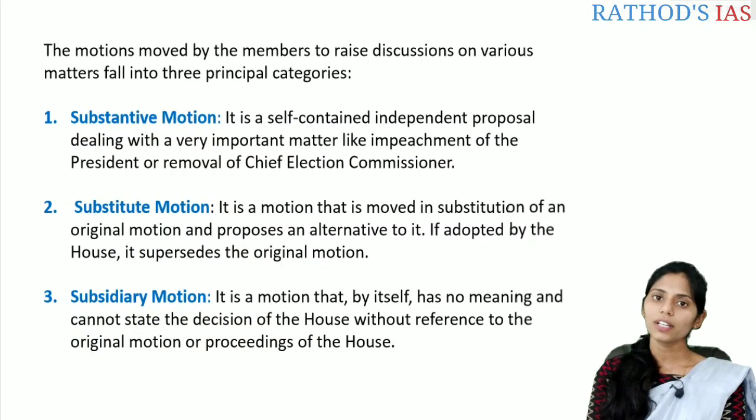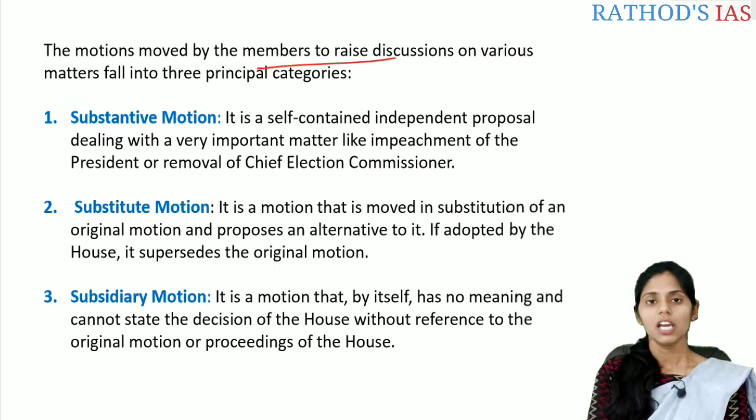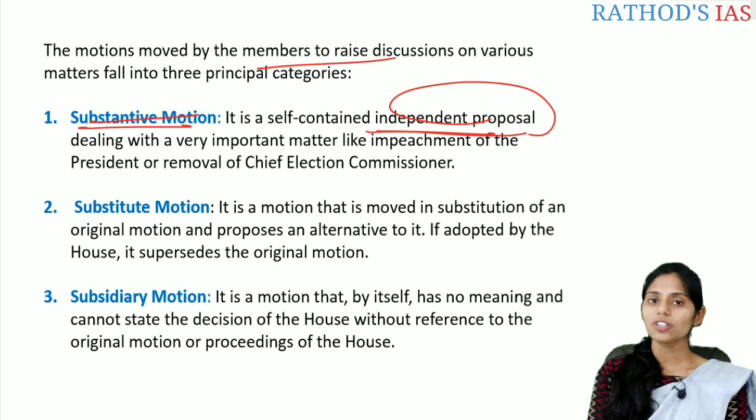Some of the important motions moved by the members, mainly to raise discussions on other important matters, fall into three categories. The first is substantive motion, the second is substitute motion, the third is subsidiary motion. The substantive motion is an independent proposal. Whenever we want to pass an independent proposal regarding a very important matter, for example impeachment of the President or removal of the Chief Election Commissioner, it comes under the substantive motion.